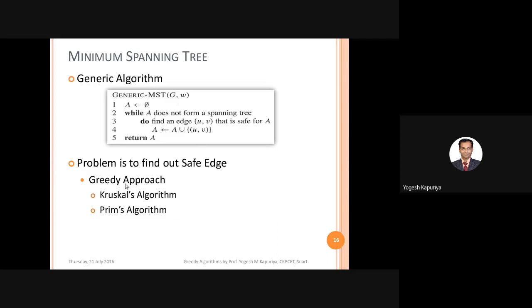There are two gentlemen who have given this approach using greedy. One is Kruskal and the second one was Prim. And both of these algorithms we are going to discuss. It was also there in your DS subject as well, but still we are going to discuss it. Right? So there are two algorithms basically for minimum spanning tree. I hope whatever I have discussed till now is clear. If you have any doubt, then raise it. Otherwise, we can move further.